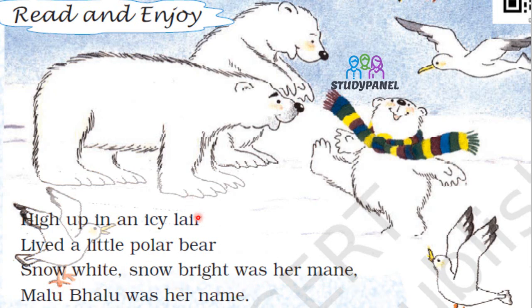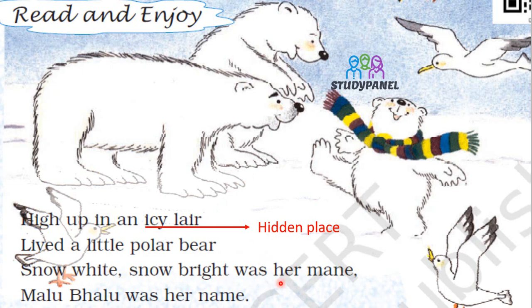Now see, our Earth is having two poles. So in polar region, there we found white bear. Now see, they are at very high altitude and high up in an icy layer. Now, what is layer? This is a hidden place or a home for these white bears. They are usually found in North Pole. Now, where you will see the snow white and snow bright, everywhere you will find the snow.